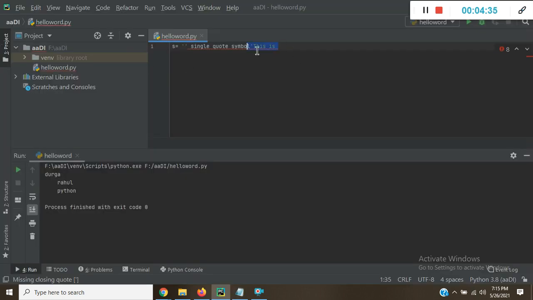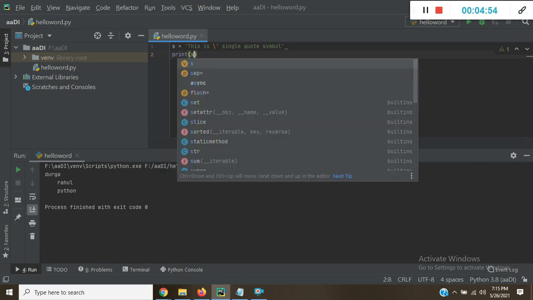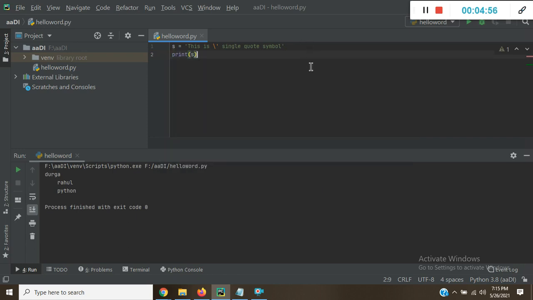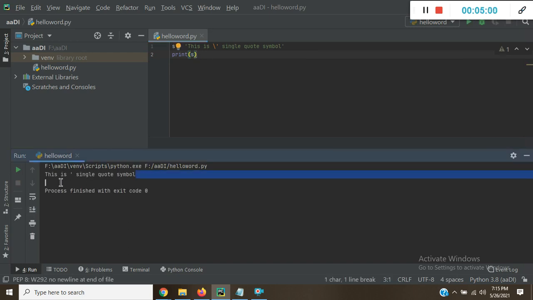I have another statement. This is working fine because if we want to print a single or double quote, we use a backward slash before the quote, and it is treated as a quote. Suppose I print this statement here. You can see the single quote is treated as a single quote in Python. So you can see this is the single quote symbol.